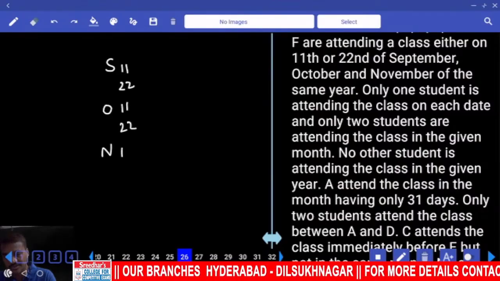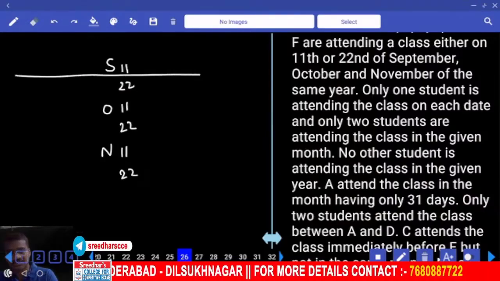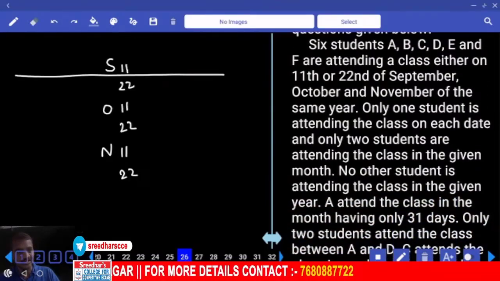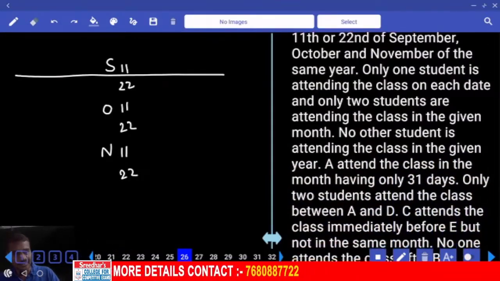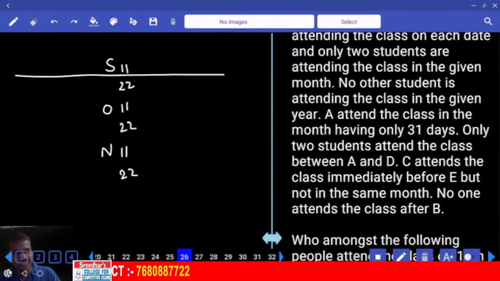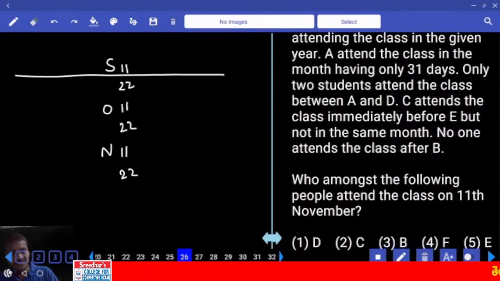November 11th, November 22nd. And that is now 6 persons on this. Now 6 students attending a class on either of these dates. Then only 1 student attending on each date, and only 2 are attending the class in the given month. Then no other student. Now till now we have only the descriptive part.